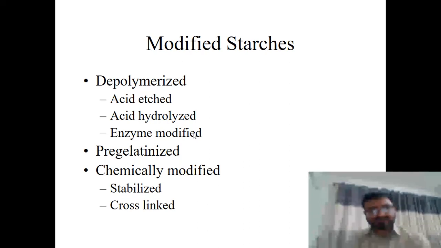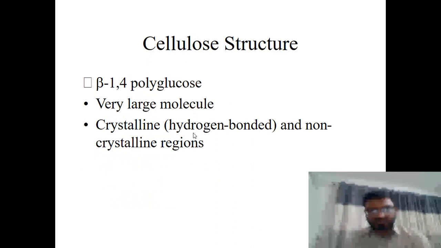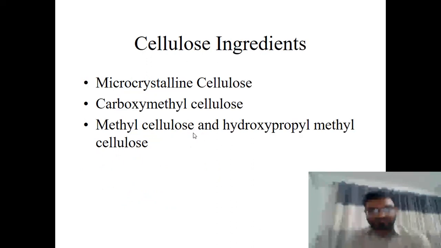Chemical modified starch, stabilized starch, cross-linked starch. There are so many types of starches that are being used in the industry. Same is the case with cellulose: microcrystalline cellulose, carboxymethyl cellulose, hydroxypropyl cellulose, methyl cellulose that are being used in the industry.